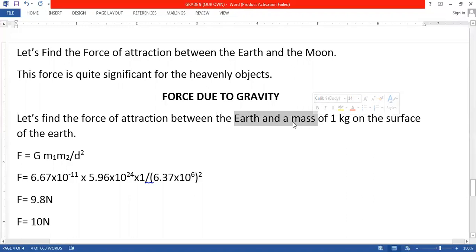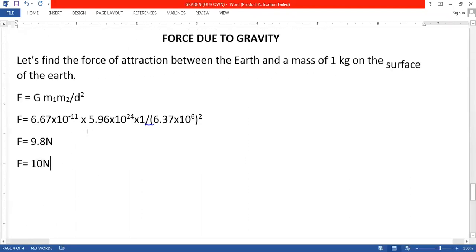Exactly. And if the mass of that object is 1 kg, how much is the force of attraction? 10 Newton. If the mass is 2 kg, then the force of attraction will be 20 Newton. If the mass is 3 kg, then the force of attraction will be 30 Newton. Getting it, beta? And what is this basically, beta? This is nothing but the weight of the object.